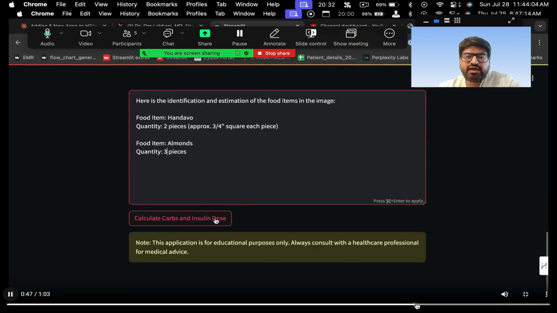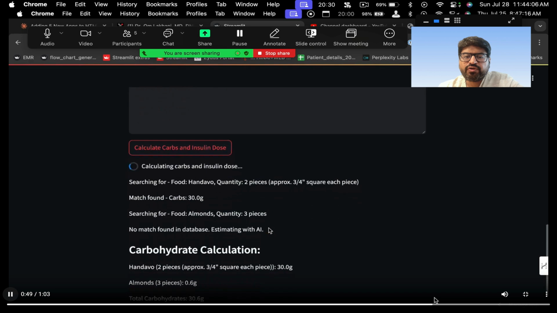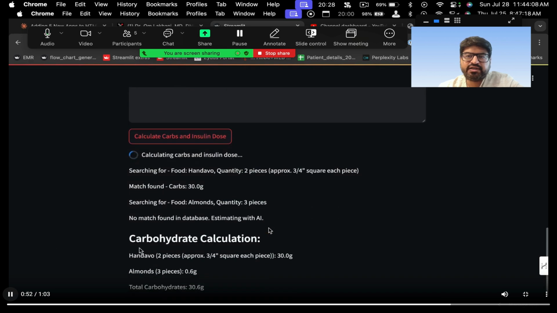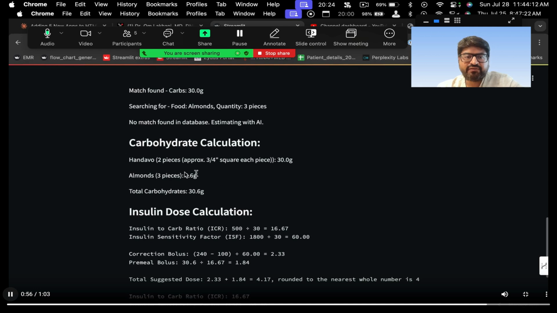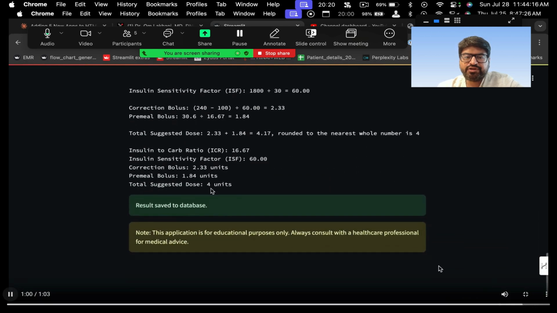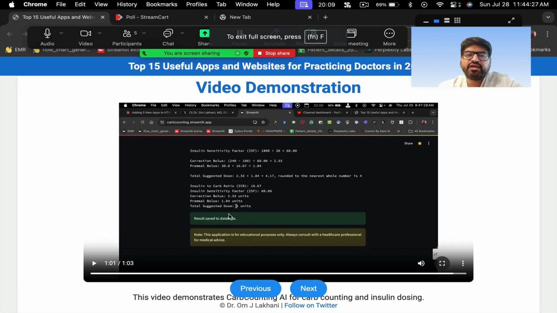And then you can do calculate carbs and insulin dose. So you look at the carbs and then it will look at the database at the back end. If it finds it in the database, it says it's available in the database. If it doesn't find it, it will calculate itself. And then it will do the insulin dose calculation: insulin to carb ratio, insulin sensitivity. It will do all the calculations. It will give the correction bolus, pre-meal bolus, and the total dose of insulin, right? So how much insulin the patient has to take, it will calculate and give that result to you.